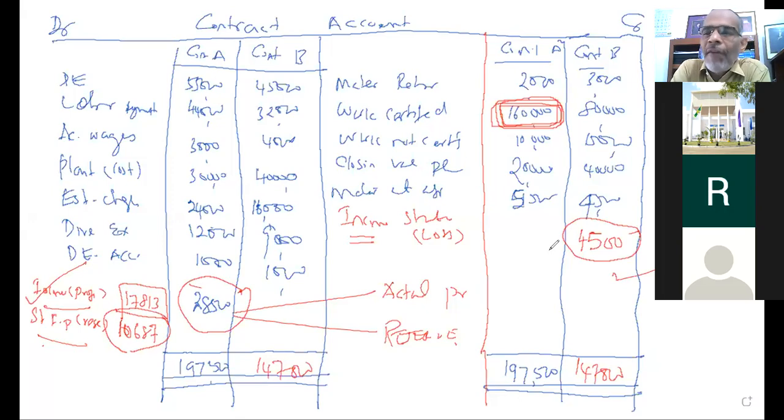Whatever loss derives from your contract would be transferred to the income statement, set off against your profit. If there is a profit, we have to ask whether it is second stage or third stage. Based on that, we calculate the actual profit, with contingency of 1 upon 3 or 1 upon 2, based on what we call retention. If the retention is given directly as a percentage, work on that. If the retention is not given, retention means the difference, or ratio, between the amount received and the amount receivable. We have to work for that. Therefore, every question has a different idea, and we want to look at it.